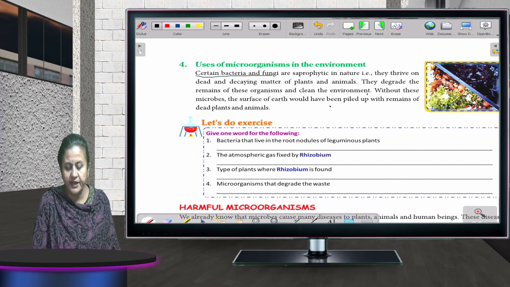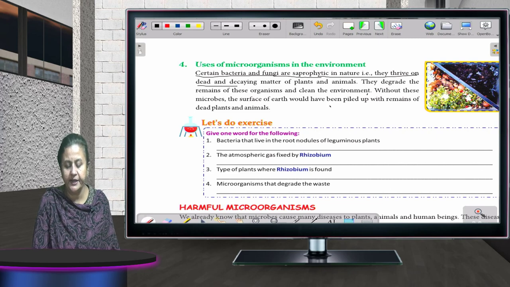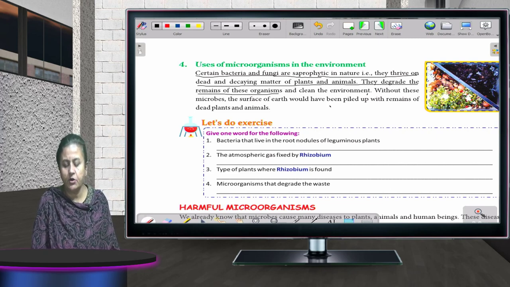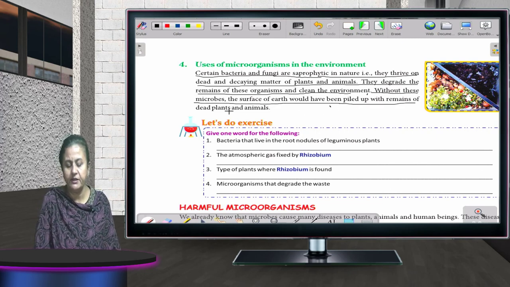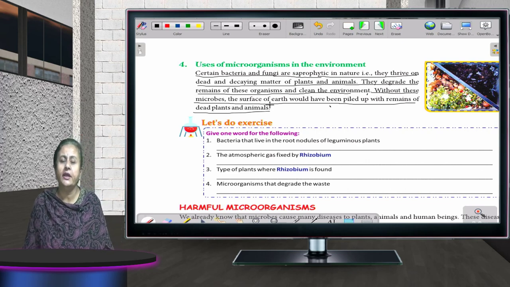Certain bacteria and fungi are saprophytic in nature, that is, they thrive on dead and decaying matter of plants and animals. The degraded remains of these organisms are cleaned and the environment is kept clean. Without these microbes, the surface of the earth would have been piled up with remains of dead plants and animals. Okay, so children, there are a lot of microorganisms.